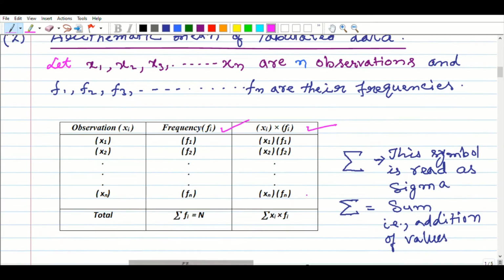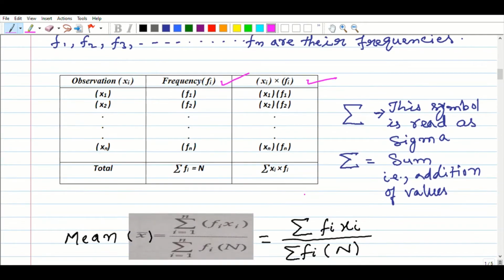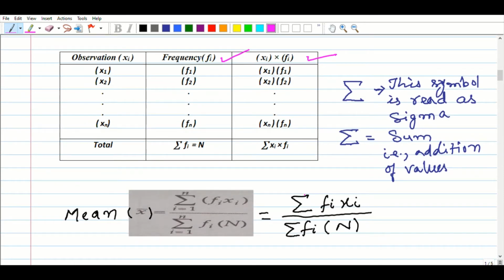What relation comes on the basis of this table? Mean equals, and we can use the symbol x bar for the mean of such type of data, summation i equals 1 to n, going from 1 to n. In the bracket, fi and xi indicate the product of frequency and observation.